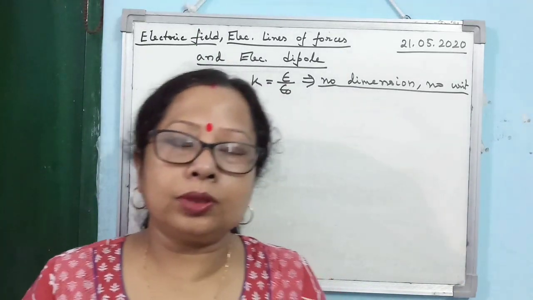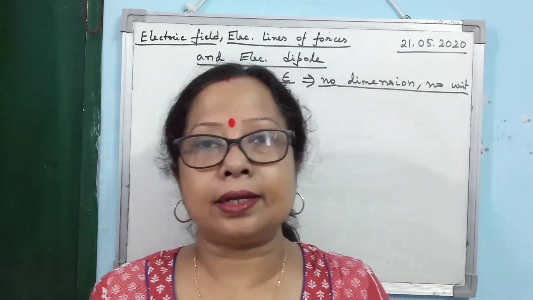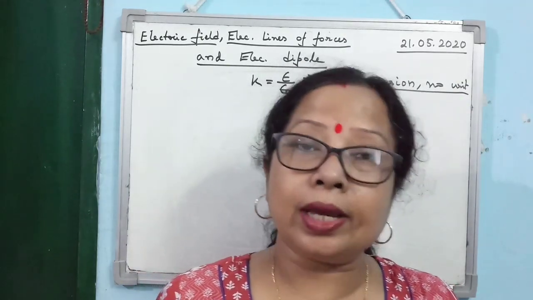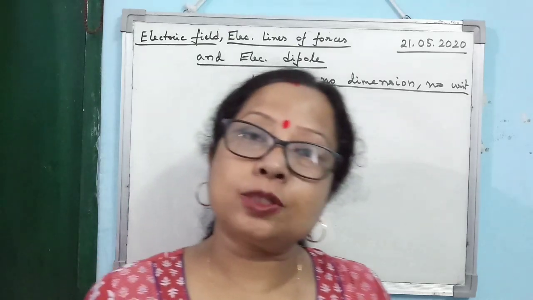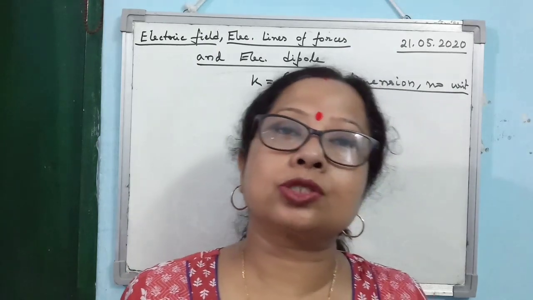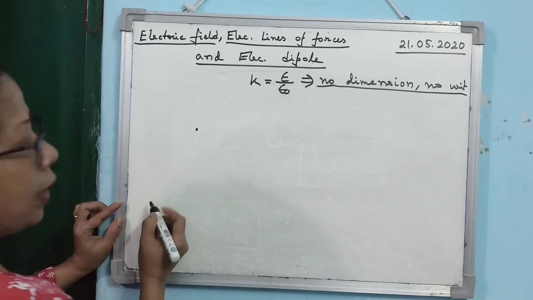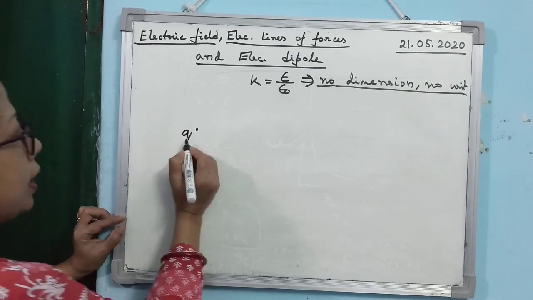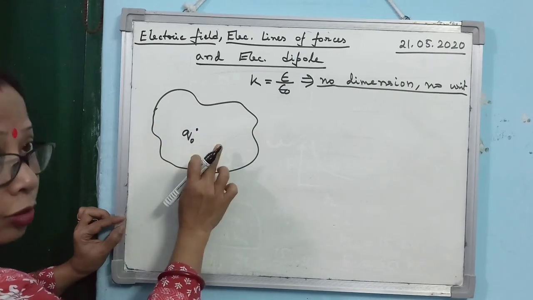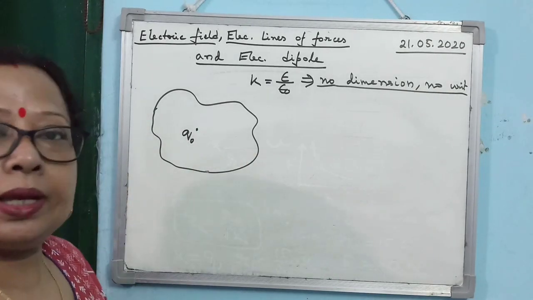Now I am coming to the next concept, that is the concept of electric field. Already you have got it in 9th standard. What is electric field? The space surrounding a point charge where the electrostatic force exerted by the point charge is experienced is called the electric field. Alright? Means what? Suppose you have kept one point charge here. Suppose the point charge is Q0. And now surrounding the point charge, the space where the electrostatic force exerted by this point charge will be felt is known as the electric field.